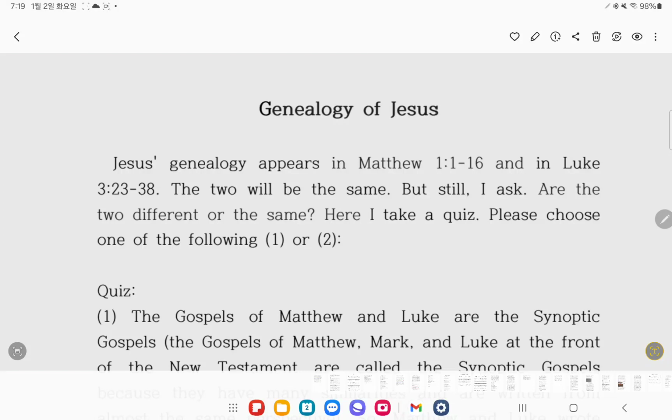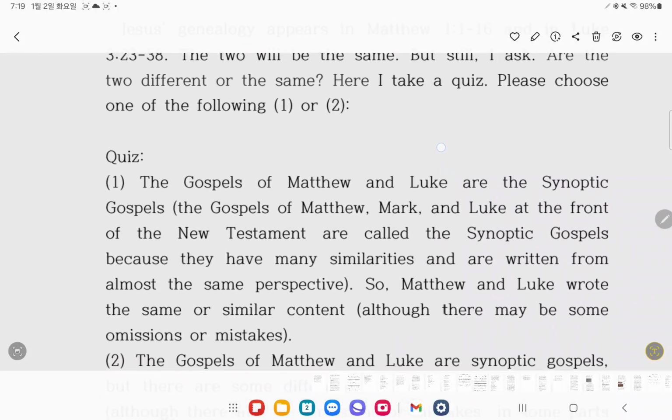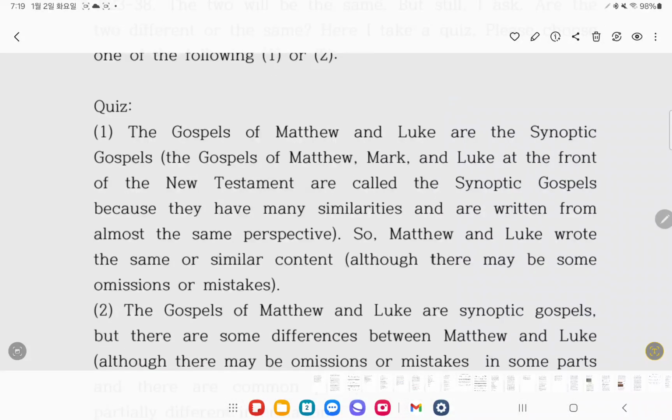Here I take a quiz. Please choose one of the following, one or two. Quiz 1. The Gospels of Matthew and Luke are the Synoptic Gospels. The Gospels of Matthew, Mark, and Luke at the front of the New Testament are called the Synoptic Gospels because they have many similarities and are written from almost the same perspective. So, Matthew and Luke wrote the same or similar content, although there may be some omissions or mistakes.